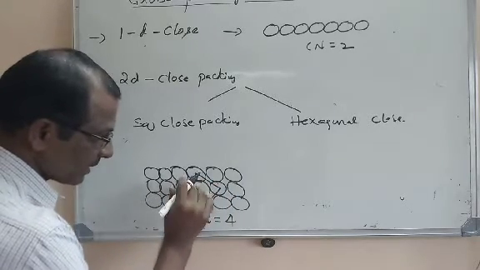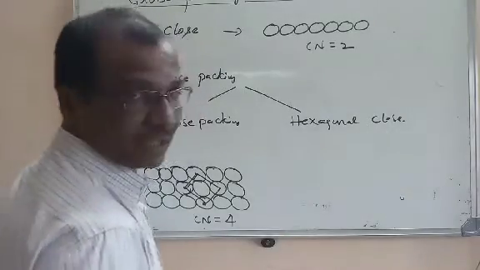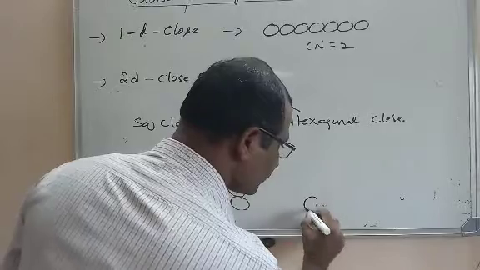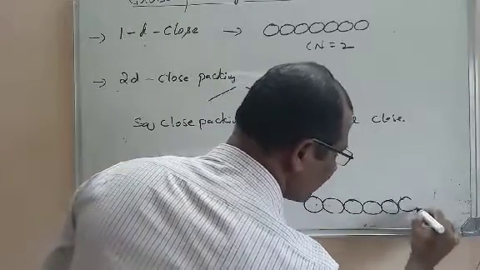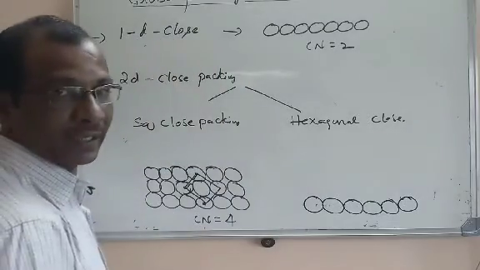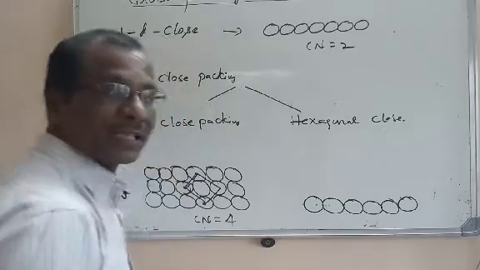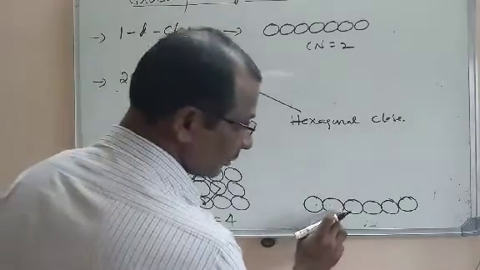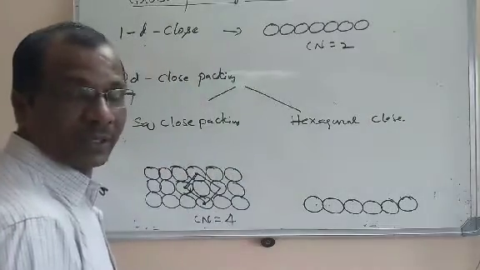That is why it is called a 2-dimensional square close packing. Now, I already told you about hexagonal close packing. Here, this is the 1-dimensional close packing, or spheres in one row. Now the second row is aligned in a staggered manner. The second row will not be the same as the first row. Here, in a staggered manner, we will arrange the second row.